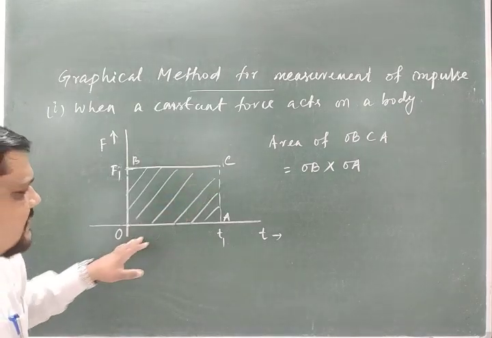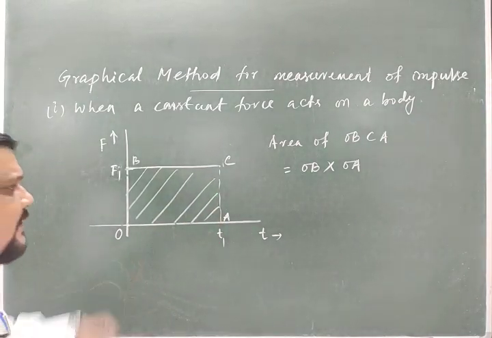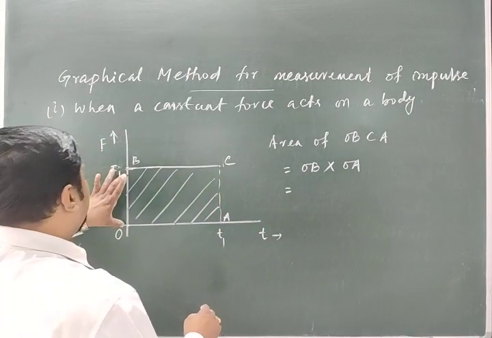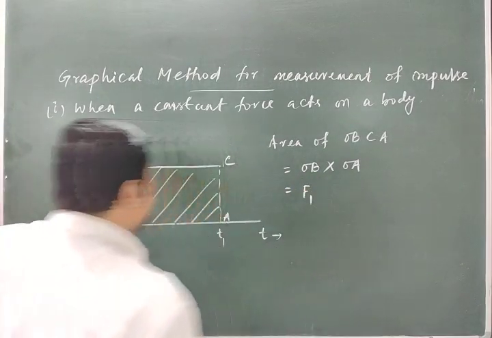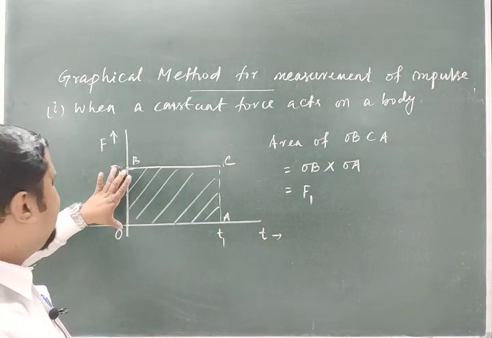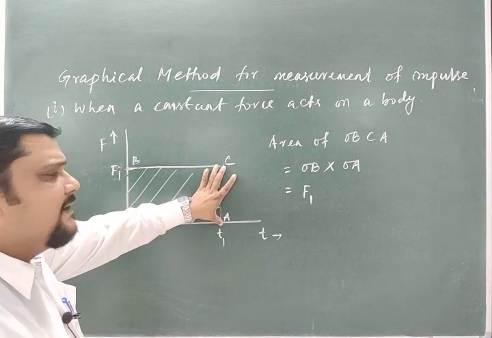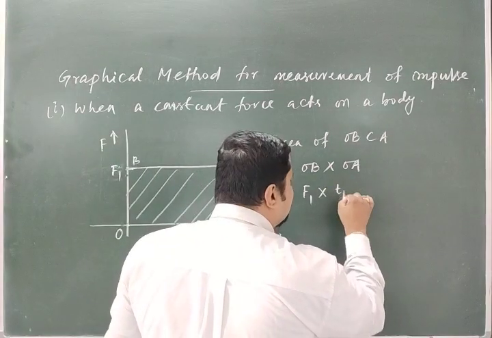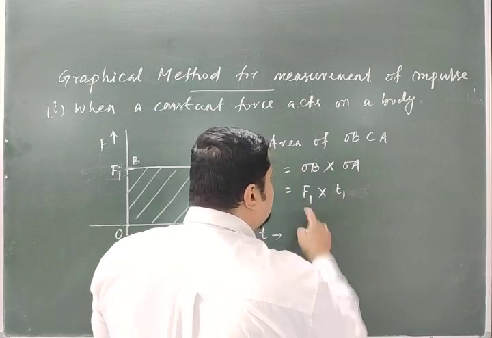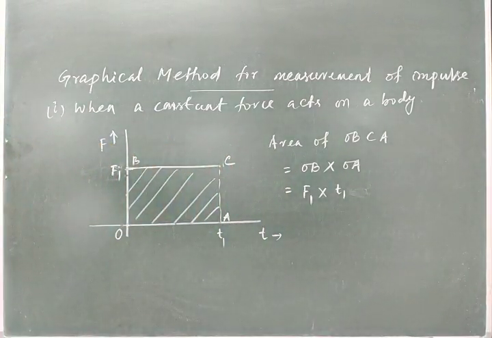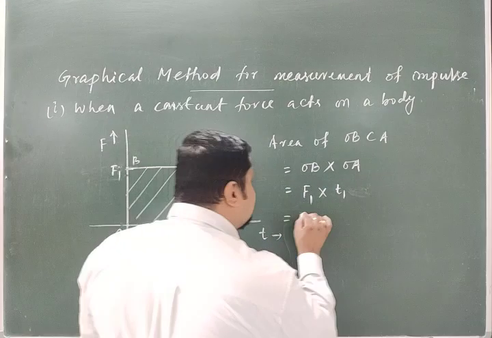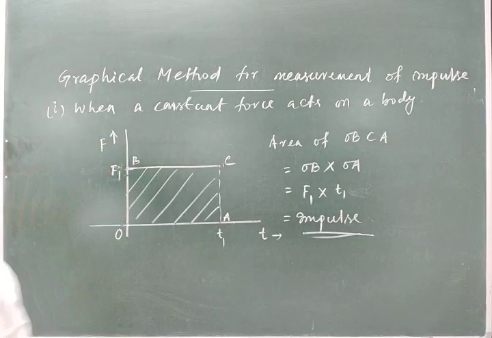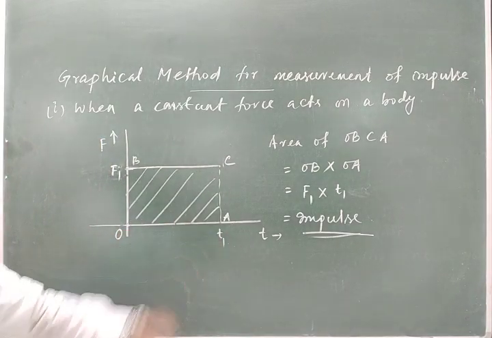And this F1 is constant for the time 0 to T1. Then what will you put here? Then this is equal to OB, that is your F1, and OA, because OB is equal to AC, rectangle, and OA is T1, 0 to T1. So this is T1 minus 0, or T1. So this F1 T1, what does it give you? This is the impulse. So impulse is force into time. For what time interval? From 0 to T1.